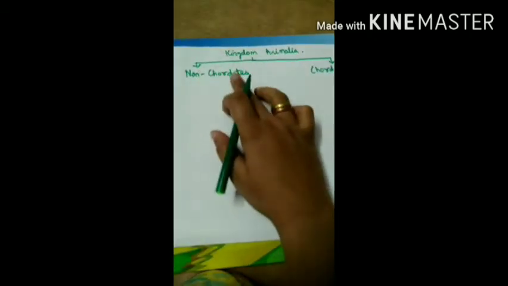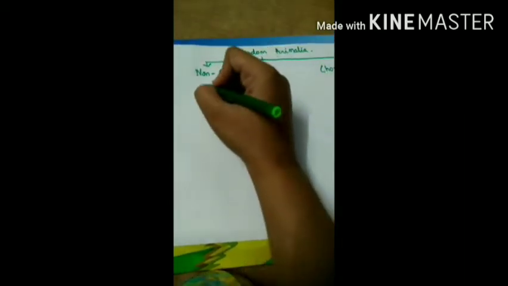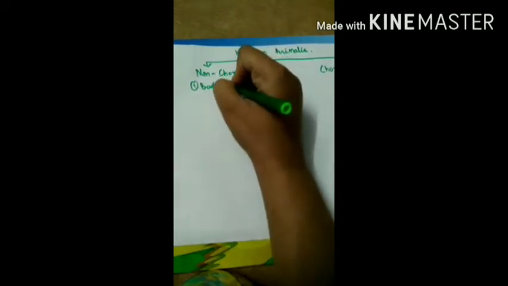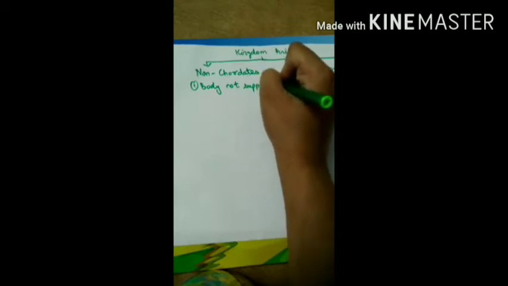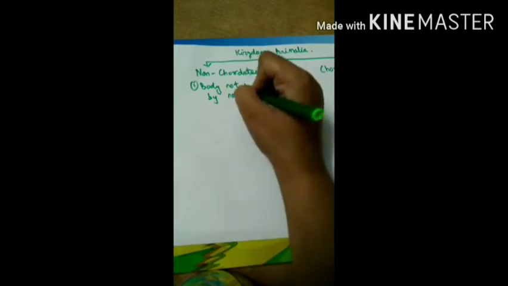So what are non-chordates? Non-chordates are those organisms whose body is not supported by the notochord, which means the notochord is not there. So I'll write down the characteristic: body not supported by notochord.